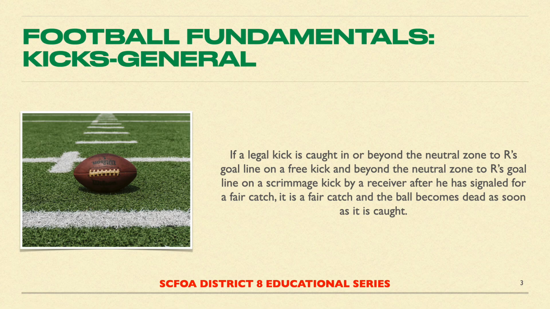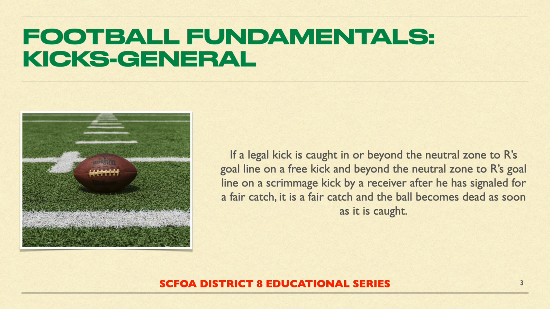There are some things to remember about fair catches and fair catch signals. For one, any R can give a valid or invalid fair catch signal anywhere on the field. Two, the ball becomes dead immediately upon possession by any player after a valid or invalid fair catch signal is given by any R player. Next, a player giving a valid fair catch signal is afforded protection in certain parts of the field, but may not advance the ball. Finally, a fair catch by R comes with certain options, mainly the opportunity to kick a field goal from the dead ball spot for 3 points.